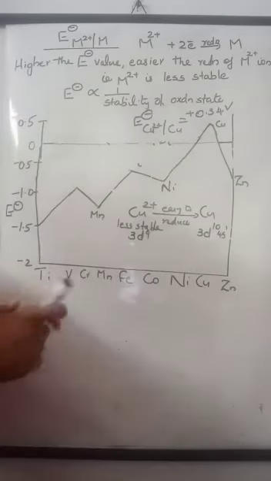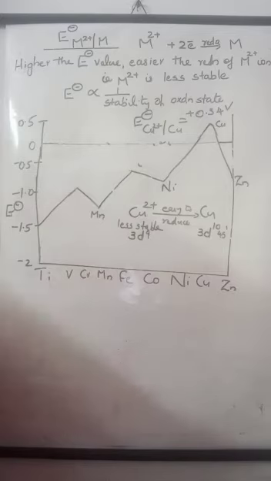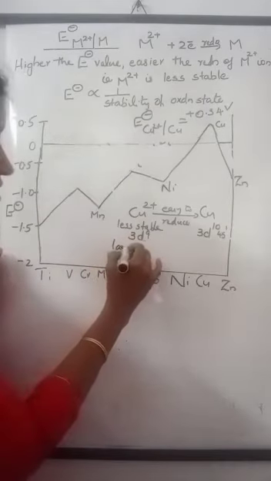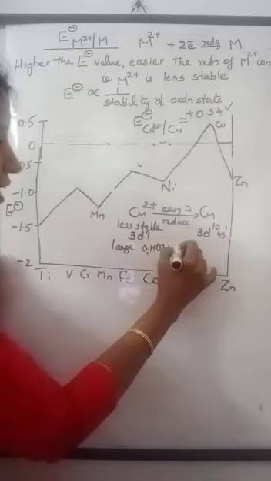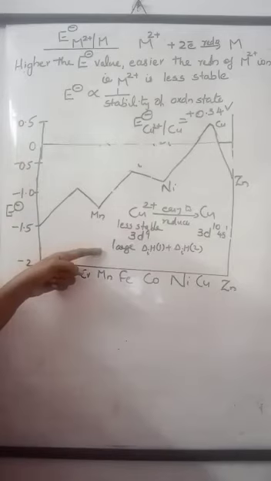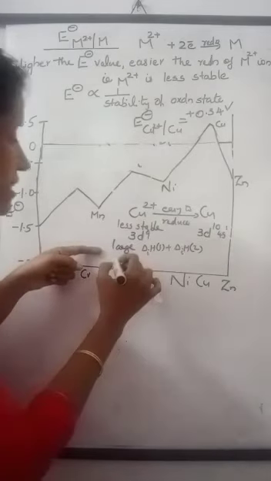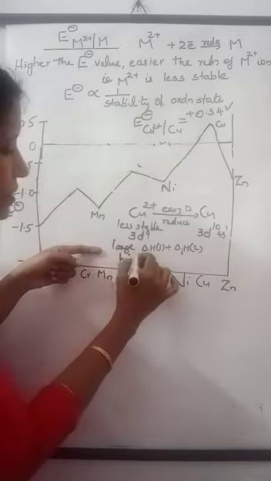Moreover, the less stability of Cu2+ ion is due to its large ΔHi1. The sum of ΔHi1 and ΔHi2 for copper is large. Moreover, its atomization enthalpy is high.